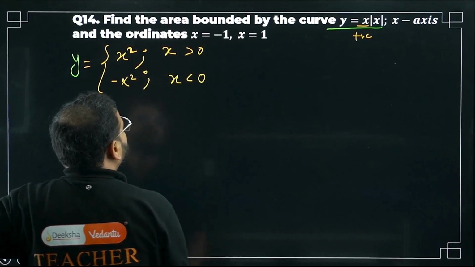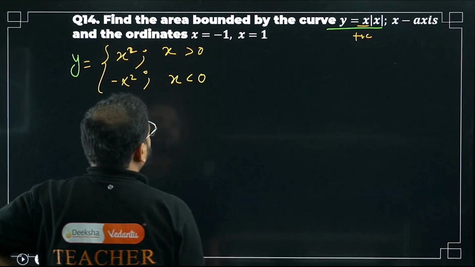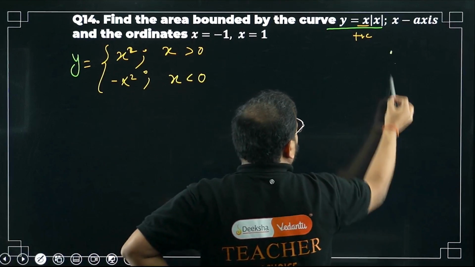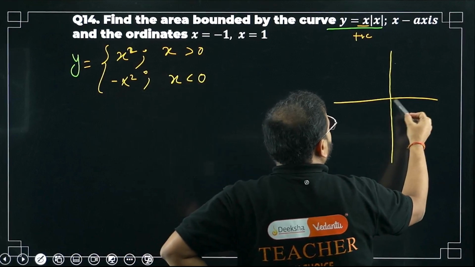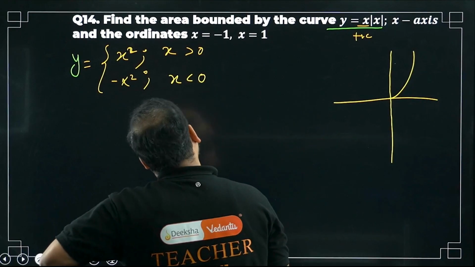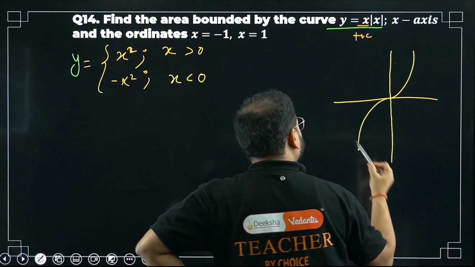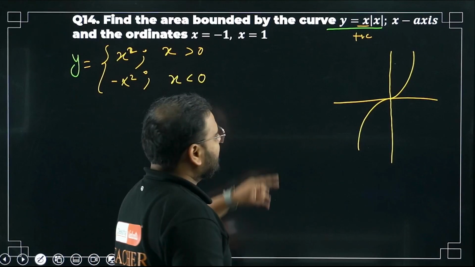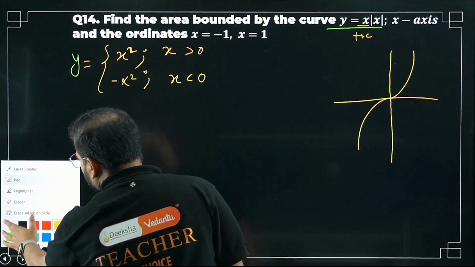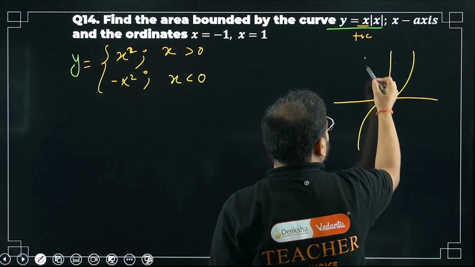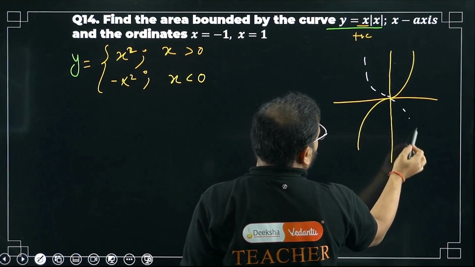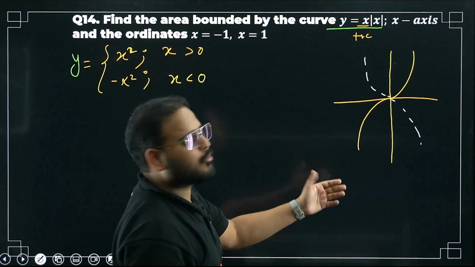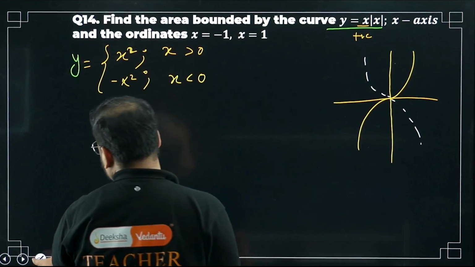Okay, so I have the function now. Let's draw the curve. Please check. The curve for positive x square will look like this, and negative x square will look like this. They are half parabolas. For positive x square it will be this parabola, and negative x square will be an inverted parabola. I'm not taking the inverted parabola, so only this, the solid line.